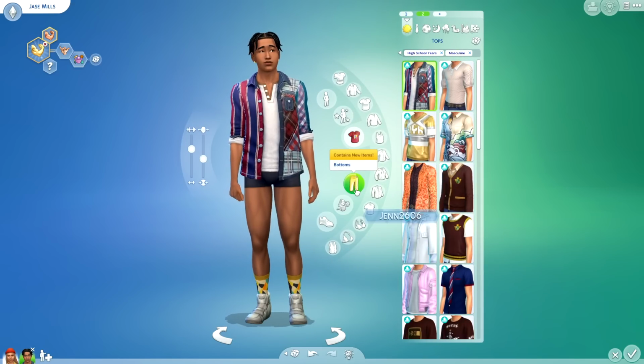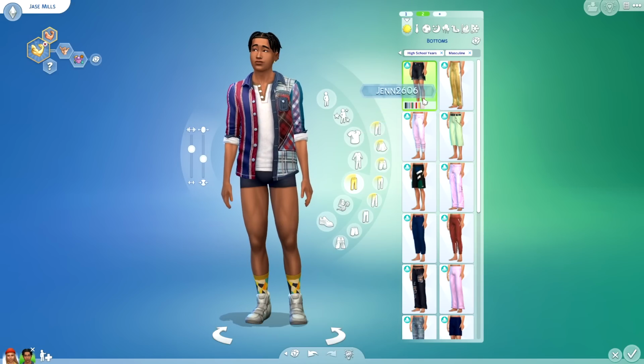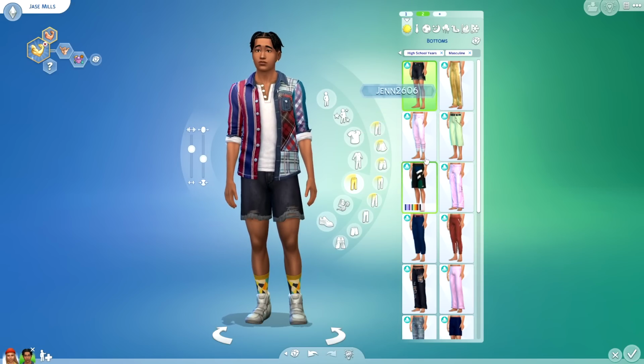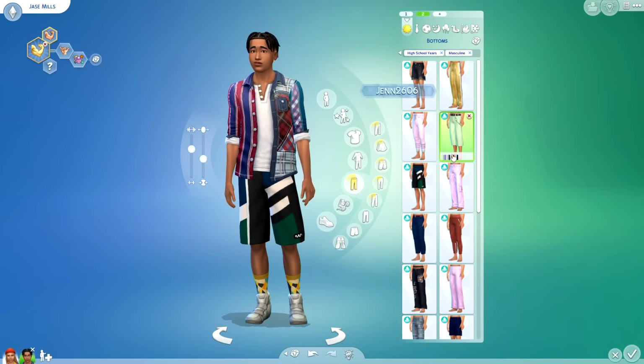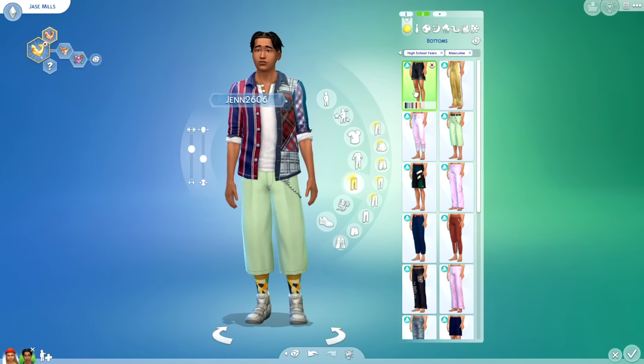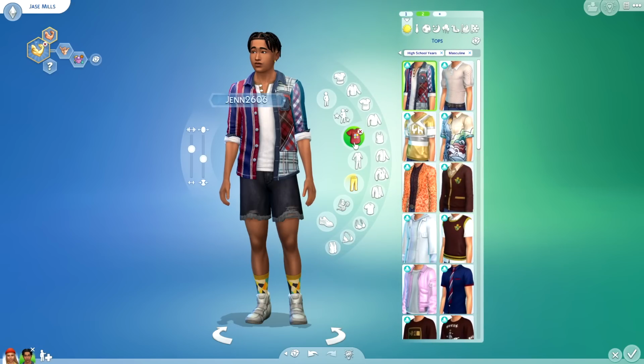We have this. Well, let's not air out Jace right now. Oh my God, Jen. Okay, this is getting worse. Let's just give him these shorts. Fine.